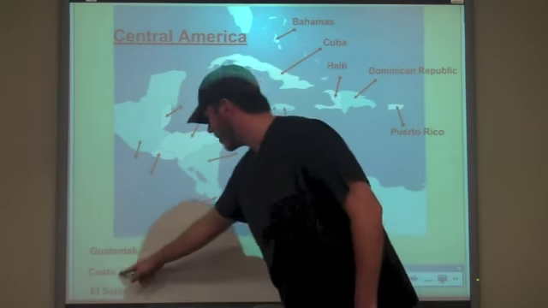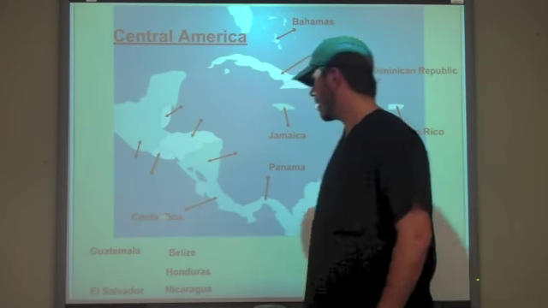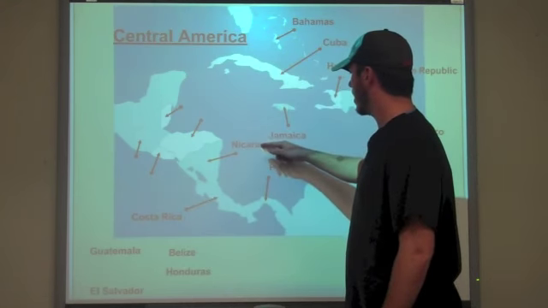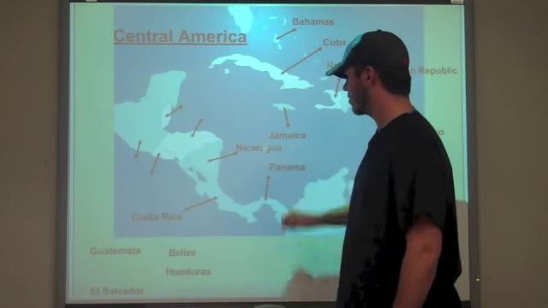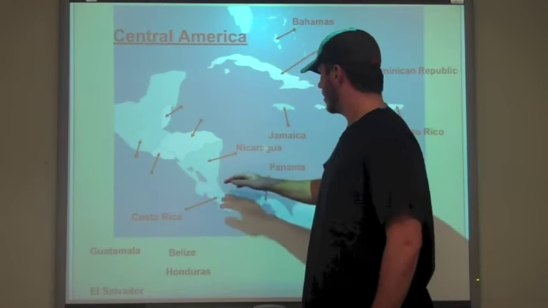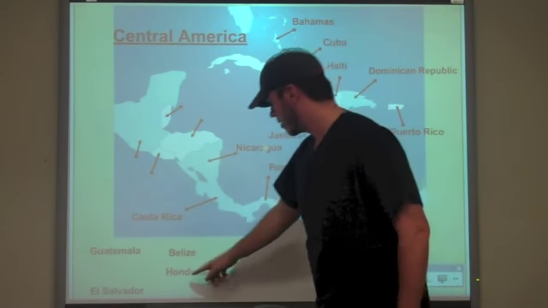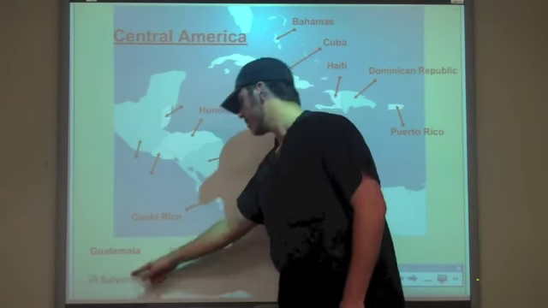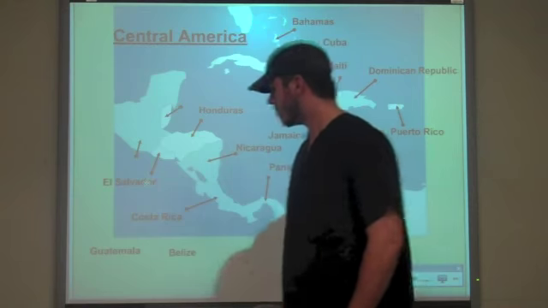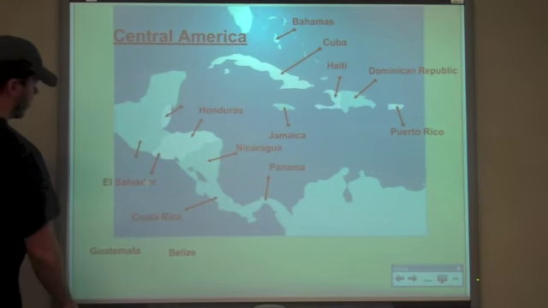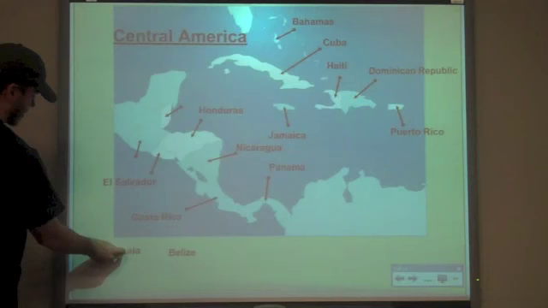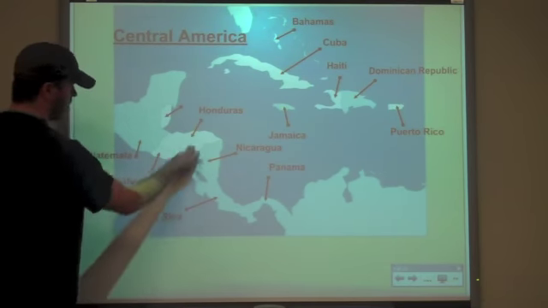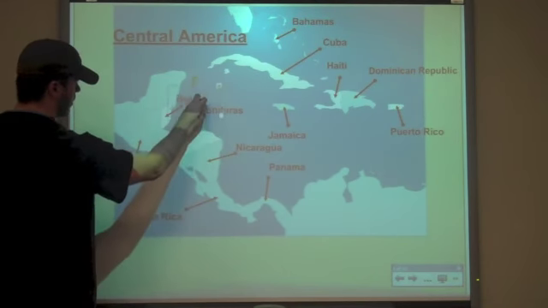Alright, upward of that we have Costa Rica right here, and then we have Nicaragua right north of Costa Rica. Right beside Nicaragua to the northern border is Honduras. Directly south of Honduras is El Salvador. Now, the biggest country up here, closest to Mexico, that's Guatemala. And directly to the east of Guatemala is Belize.